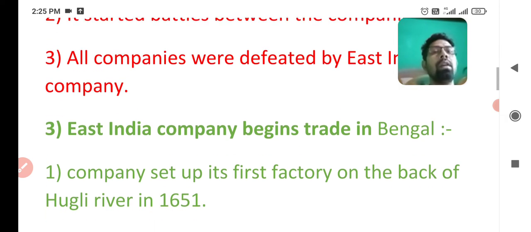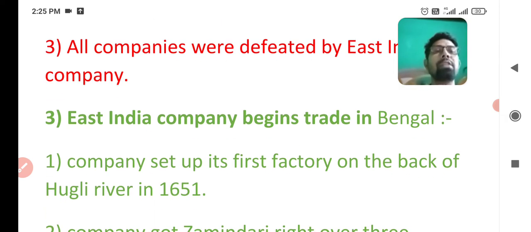Now, the company set up its first factory on the bank of Hooghly River in 1651 for trade. For settlement of trade, East India Company settled its first factory on the bank of Hooghly River in 1651.